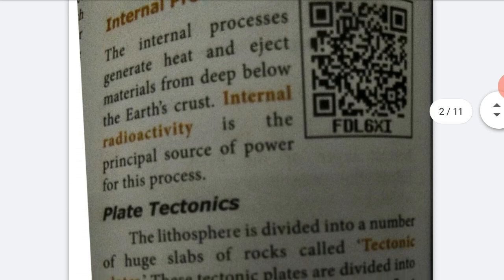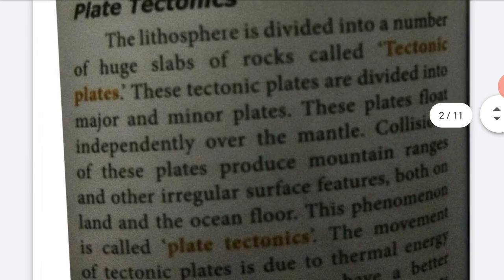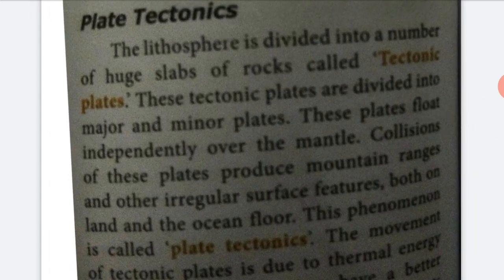Next we go to plate tectonics. Plate tectonics means the lithosphere is divided into a number of huge slabs of rocks called tectonic plates. How many spheres does the earth have? Lithosphere, hydrosphere, biosphere and atmosphere. Plate tectonics is in the lithosphere. The lithosphere is divided into a number of huge slabs of rocks. That is called the tectonic plates.